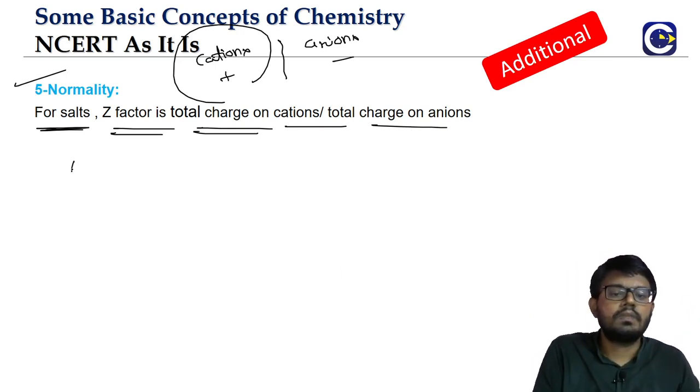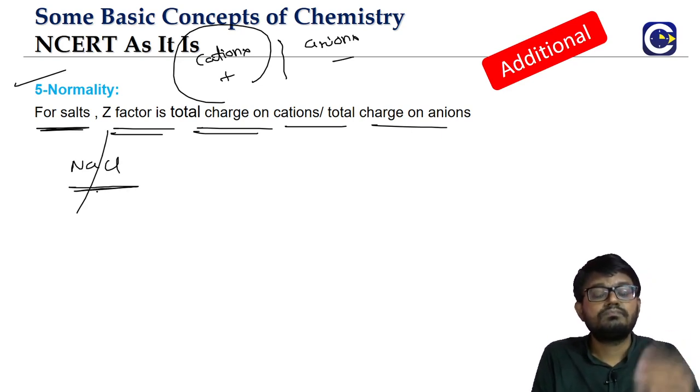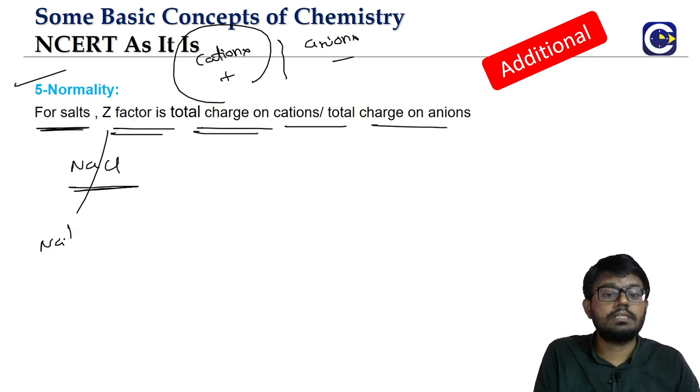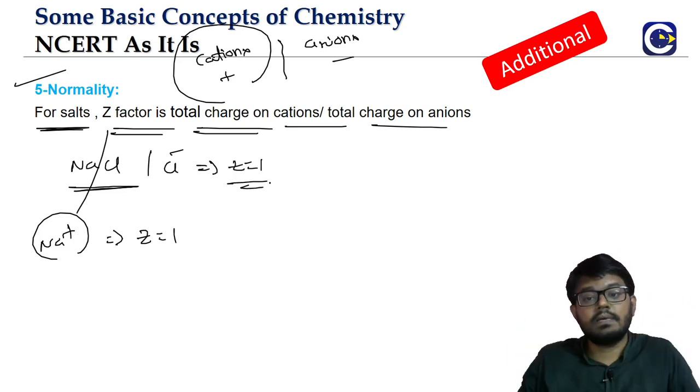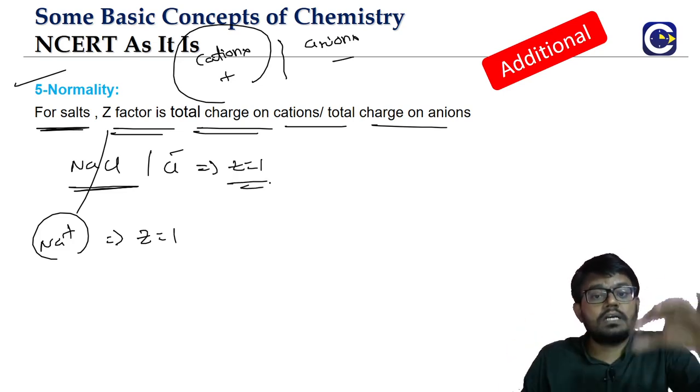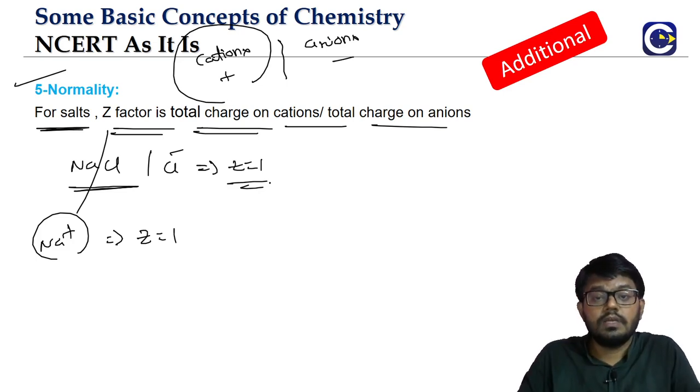Let's see NaCl. Break it. What is the cation? Sodium, only one cation. What is the total charge on that? In this case, that will be equal to 1. You can see this by looking at the anion also. Only one anion, and the charge on this is 1. So either way you calculate, you will get the same answer, because in a salt the total charge of the cations will be positive and the total charge of the anions will be the same amount, negative. So you have to take either one of them. You should not double count it.